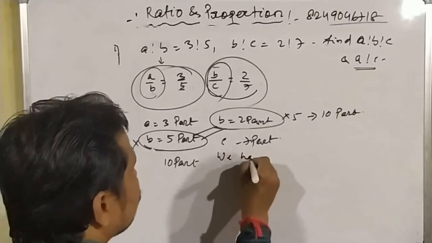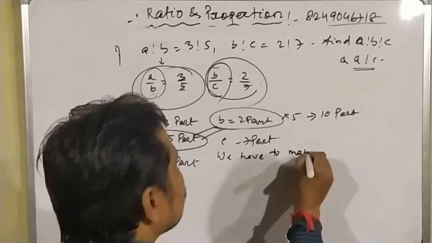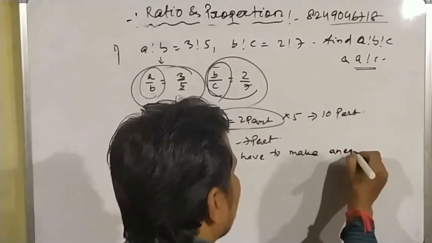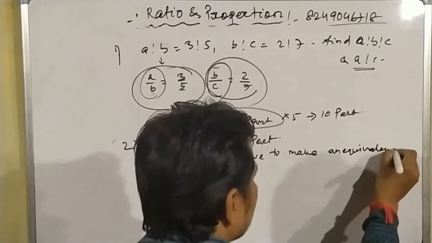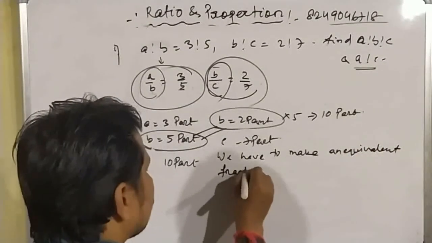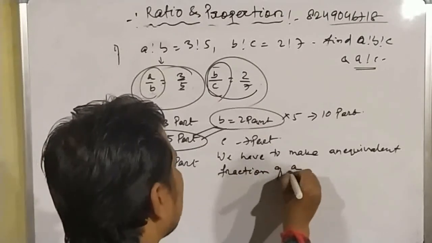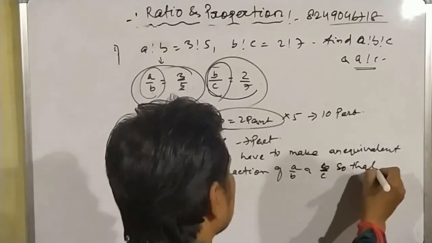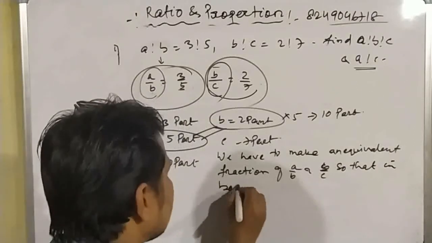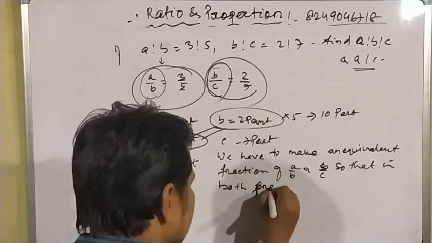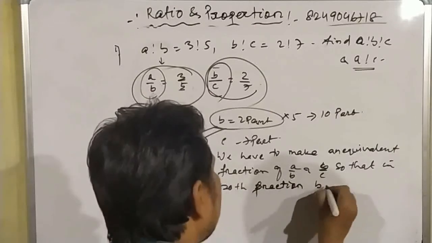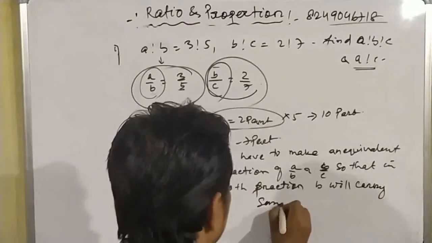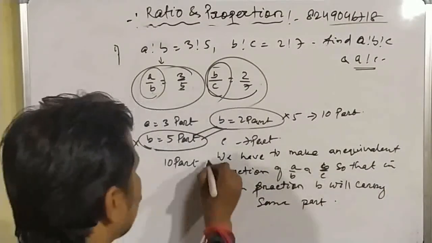We have to make equivalent fractions of a by b and b by c, so that in both fractions b will carry the same part.